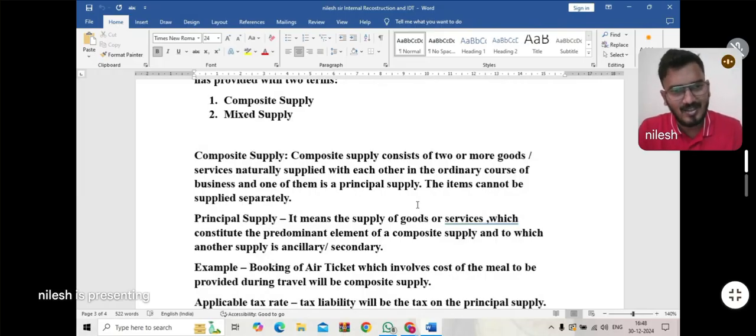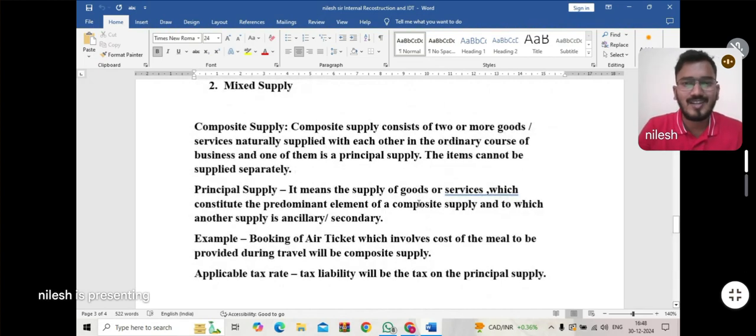Here, as I already said, two or more goods or services are supplied together, but one good or service is naturally supplied with the other. Students, the important point here is that the items cannot be supplied separately.